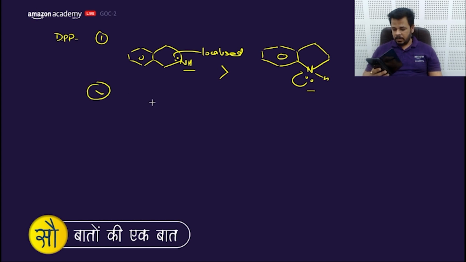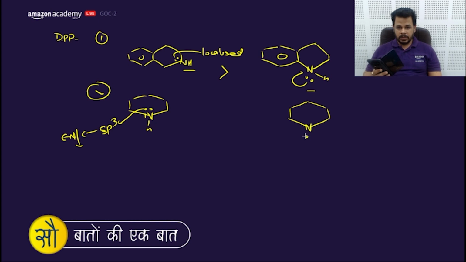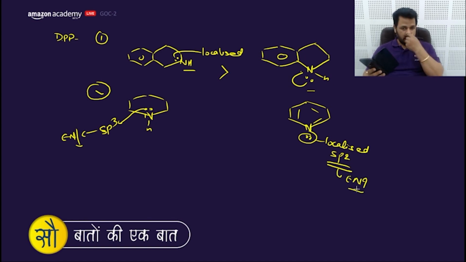Let's comment on the second one. This nitrogen is sp3 hybridized, which means less percentage s character, so electronegativity would be less. So this lone pair will be donated easily compared to this nitrogen, which is sp2. This lone pair is also localized, but it is an sp2 nitrogen, so the percentage s character and electronegativity would be relatively higher. So this lone pair will not be donated as easily.